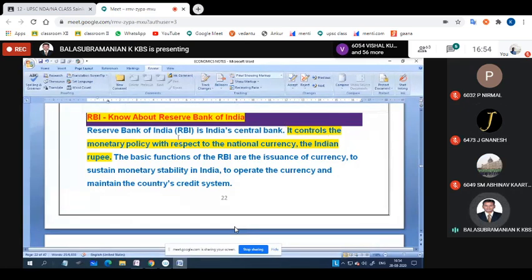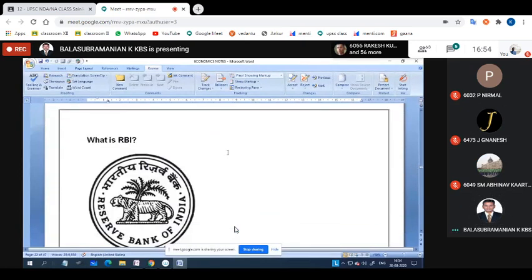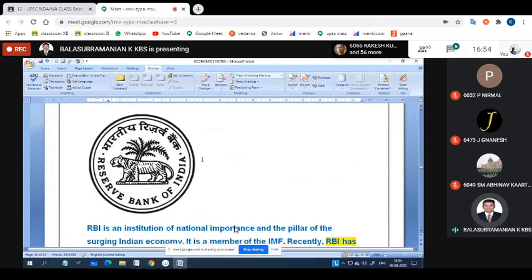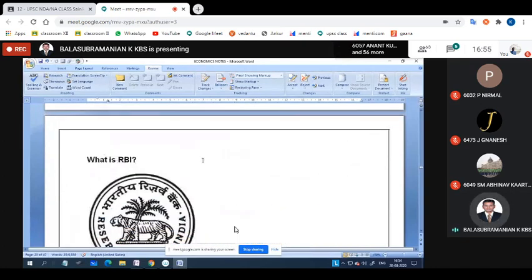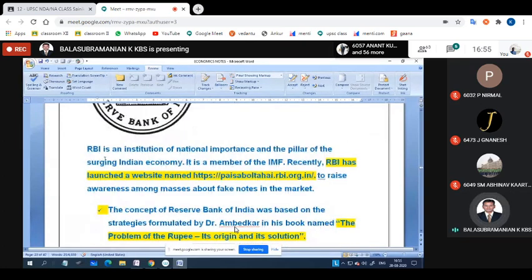It controls the monetary policy with respect to the national currency, the Indian rupee, and this is the symbol of RBI, Reserve Bank of India. What is RBI? RBI is an institution of national importance and the pillar of the surging Indian economy. It is a member of the IMF. Recently, RBI has launched a website; just go through that, because GK questions may ask about it.